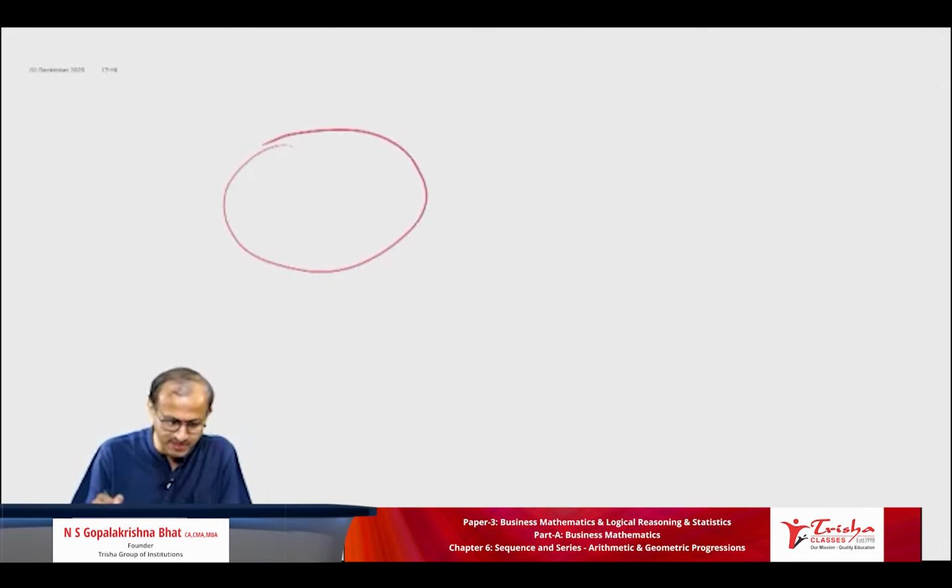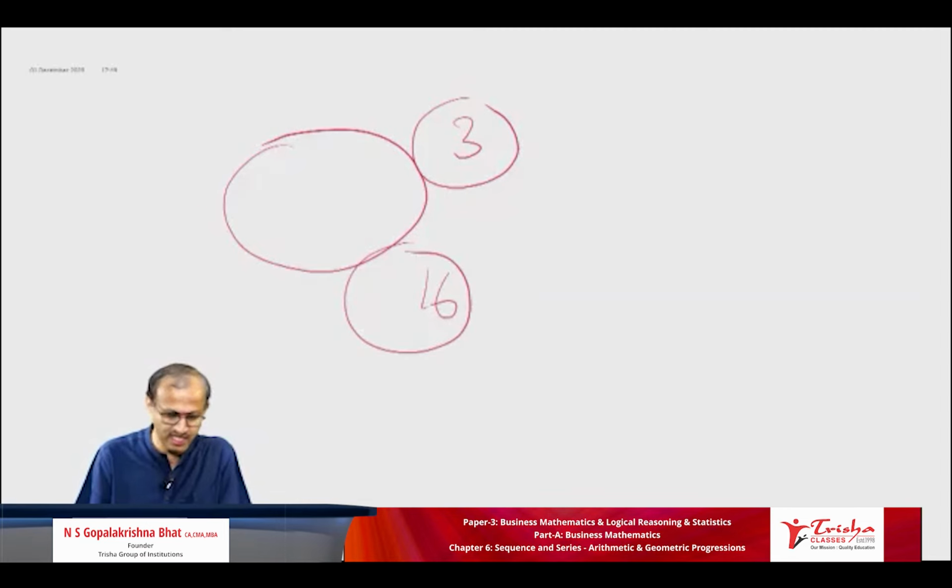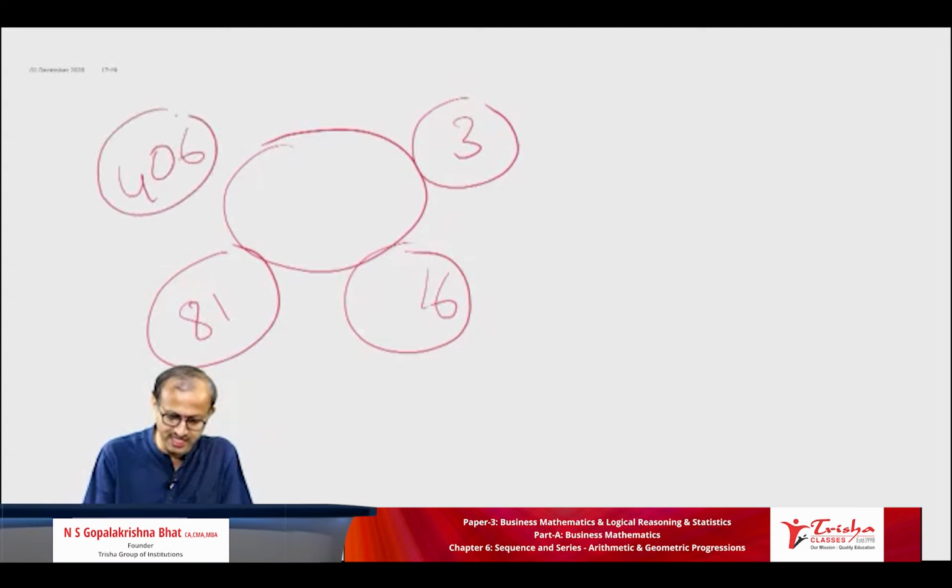I'll write numbers here. One number is 3, then it is 16, then it is 81, then it is 406, 5. Okay, here one number you have to write. What is that number? What is the number in this?